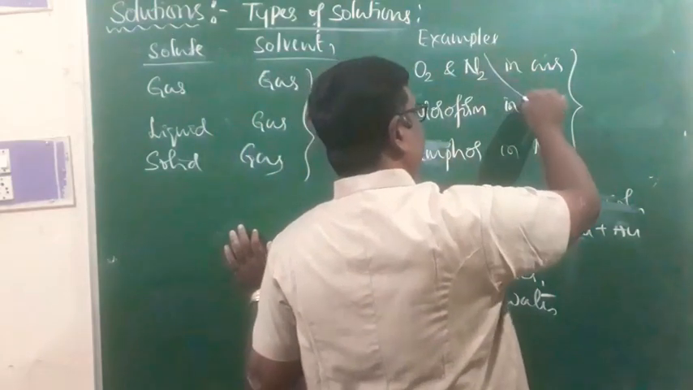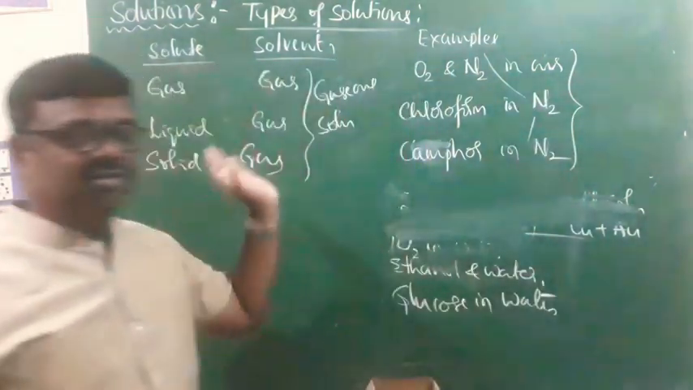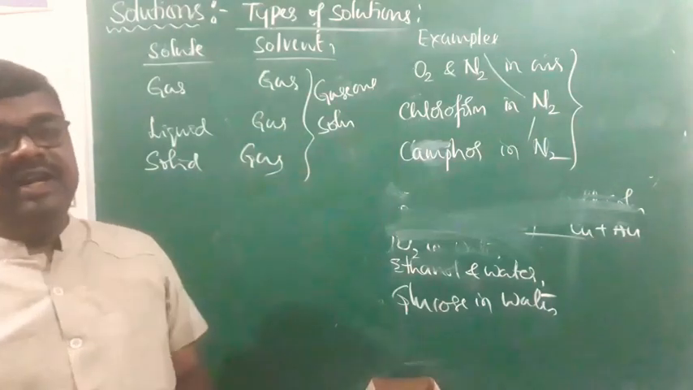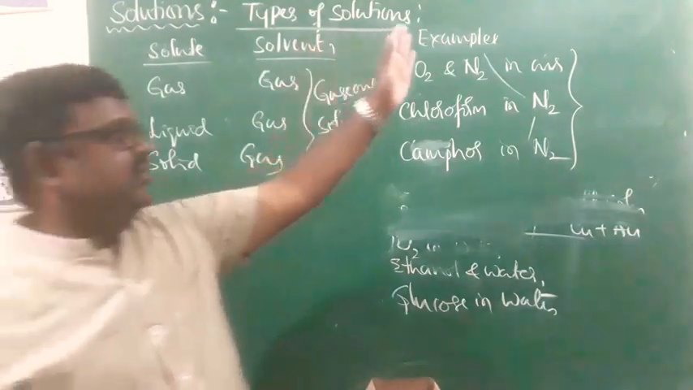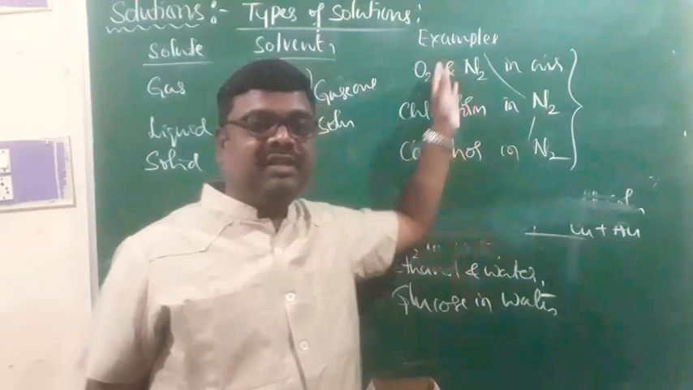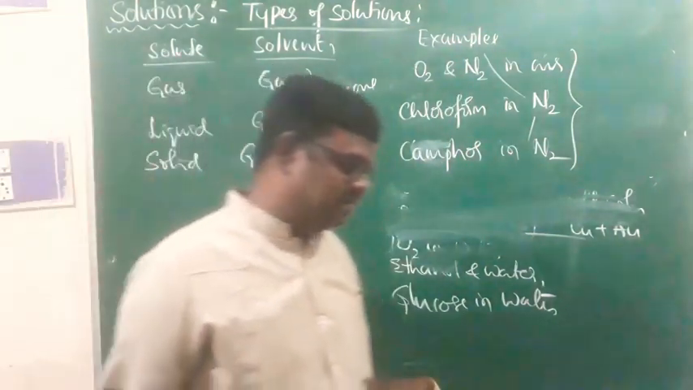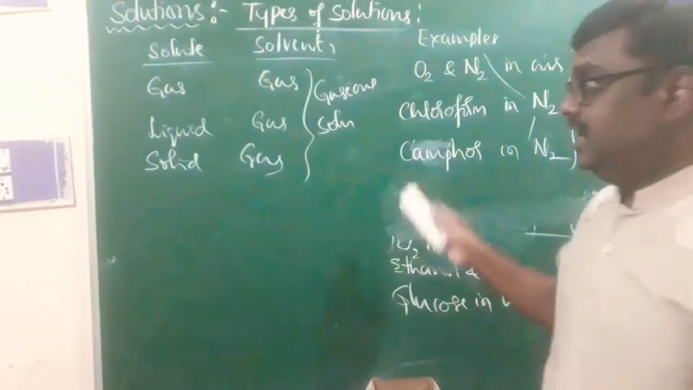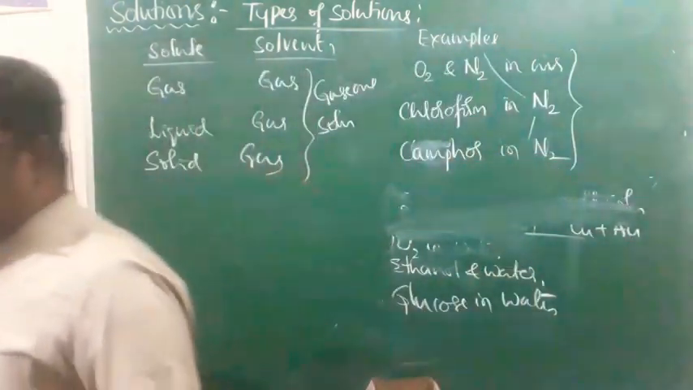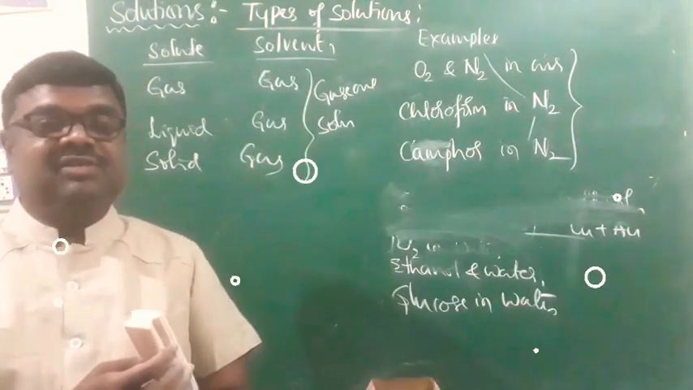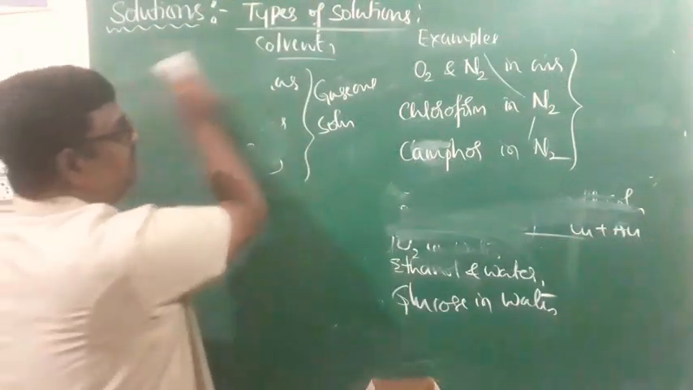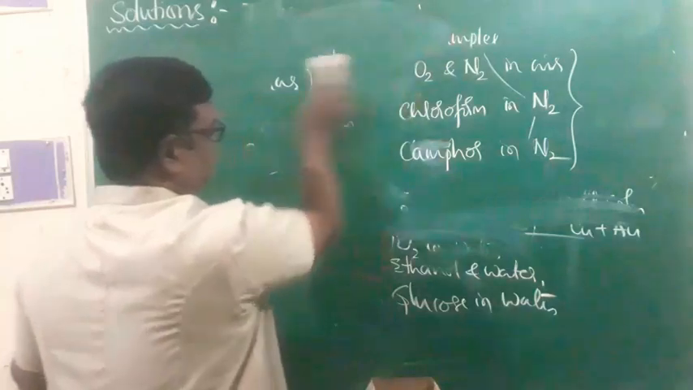In all the cases, I used nitrogen as a solvent: oxygen in nitrogen, chloroform in nitrogen, and camphor in nitrogen. I have used a common solvent in all the examples. And that is the classification of solutions depending upon the physical states of solute and solvent, which comes under binary solutions, right?